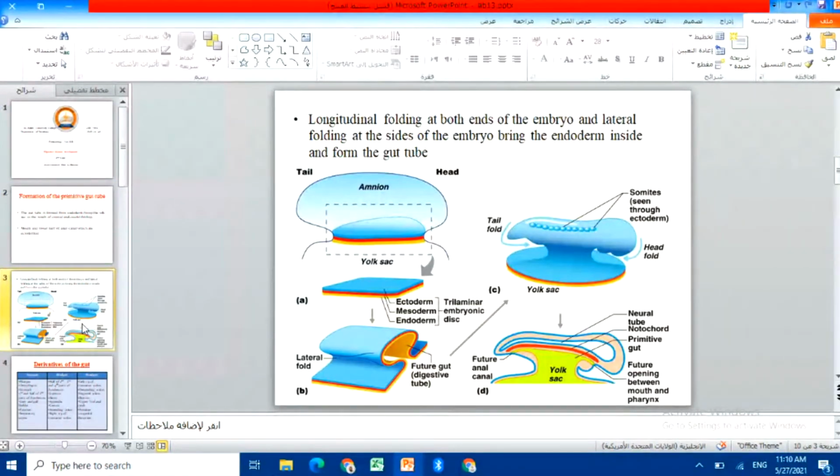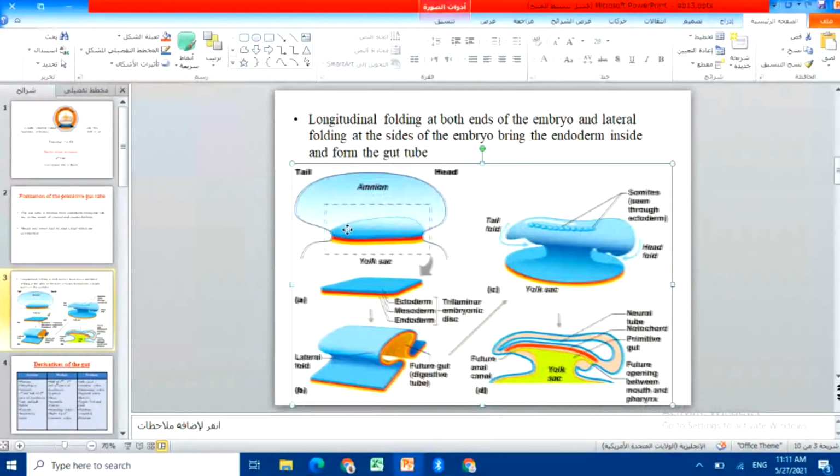So look, the longitudinal folding that we mentioned before at both ends of the embryo, and lateral folding also on each side of the embryo, will bring the endoderm inside. Look, we have ectoderm, mesoderm, and endoderm, which we call a trilaminar embryonic disc or trilaminar germ disc.